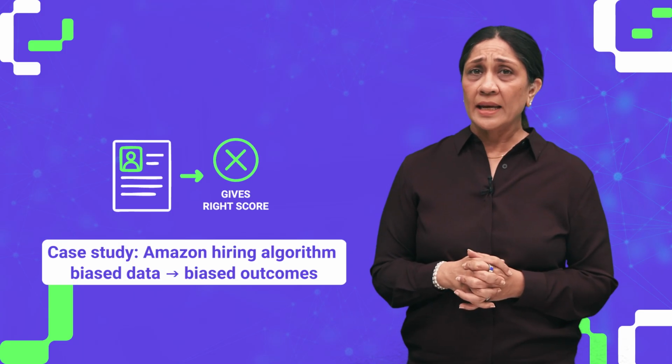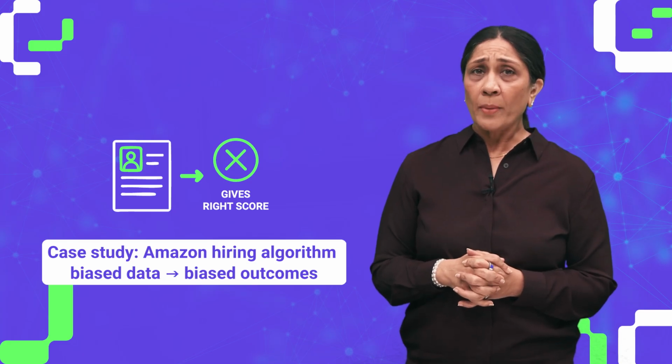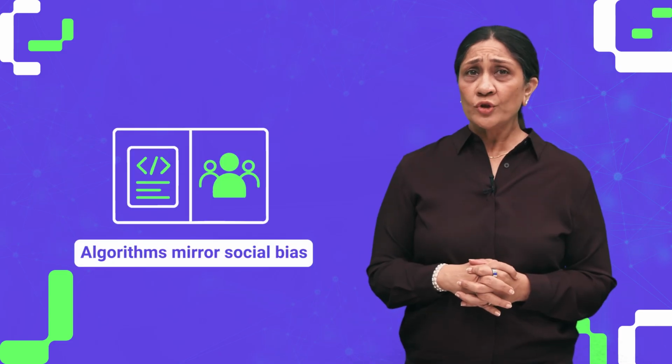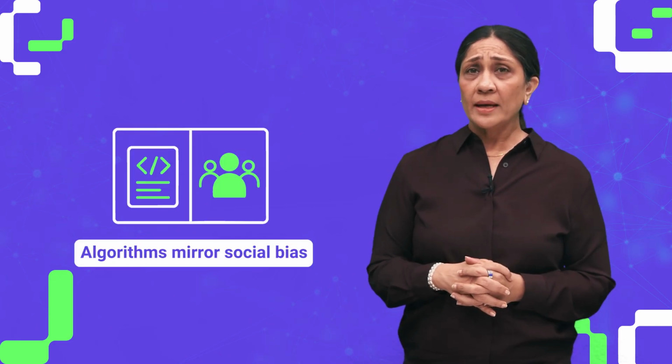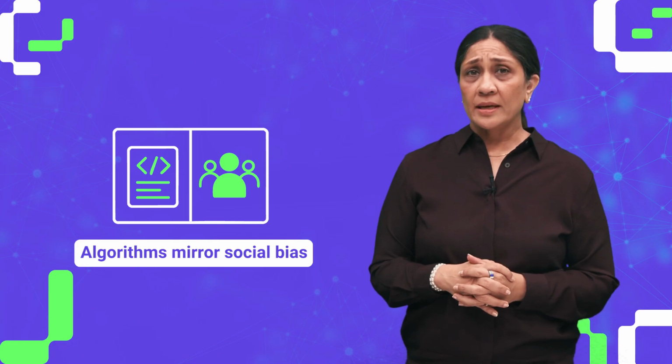Between 2014 and 2017, Amazon tested an AI hiring system trained on past resumes. Because most previous hires were men, the AI learned that male candidates were stronger, even penalizing words like women's chess club captain. As a result, qualified women applicants could be unfairly screened out by this hiring system. Technically, the system worked. Socially, it discriminated. Algorithms don't just learn from society. They replicate its biases unless humans intervene.